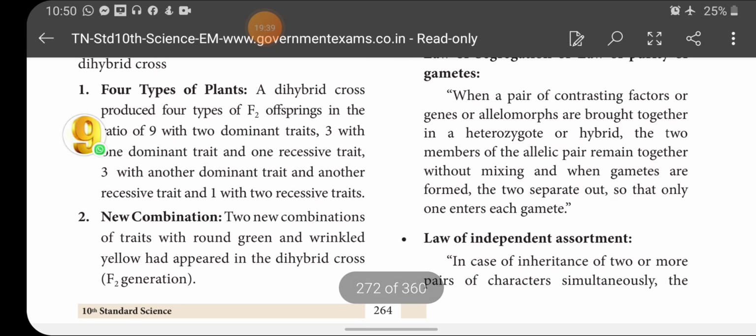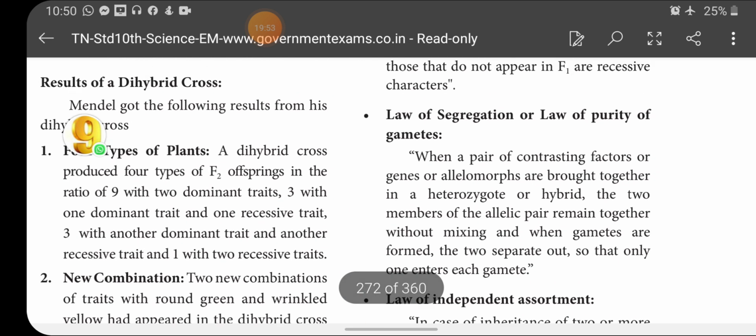So these are the 4 types of plants. Two new combinations of traits we are getting, isn't it? So 2 new combinations of traits, round green and wrinkled yellow, appeared in the dihybrid cross.